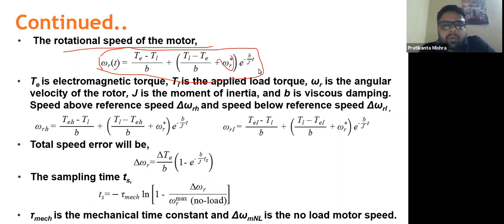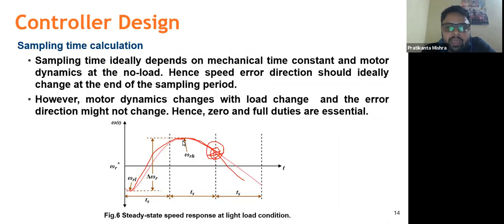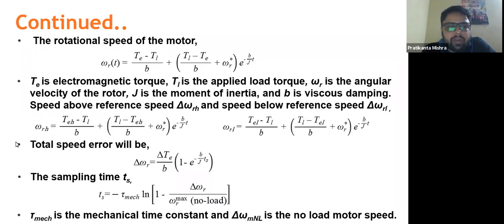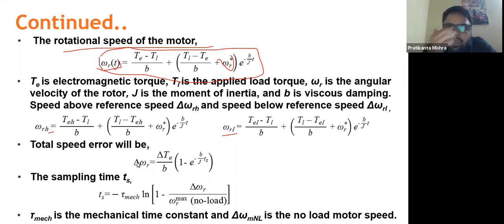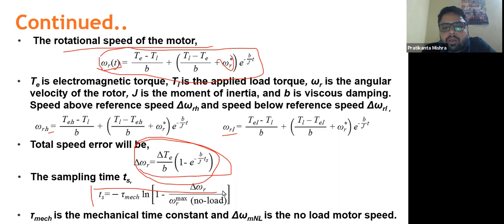Suppose you have found out this particular speed at a particular time. As I've mentioned in the previous slide, this is a high point of speed and this is the lowest point of speed. So we can find out the lowest value of speed and the highest value of speed, and based on this we can calculate the maximum speed error that is possible in our case. From the calculation of maximum speed error, or the maximum speed ripple, we can calculate the sampling time like this.